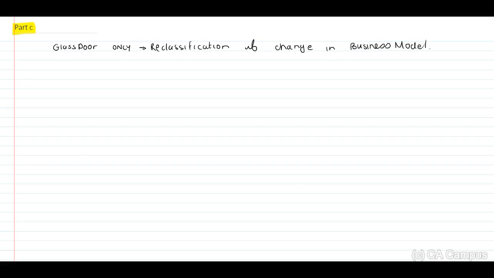On a new page, indicate that this will be part C and indicate that we know that GreenDoor may only reclassify if there is a change in the business model. Then we know that there is no change in the business model.